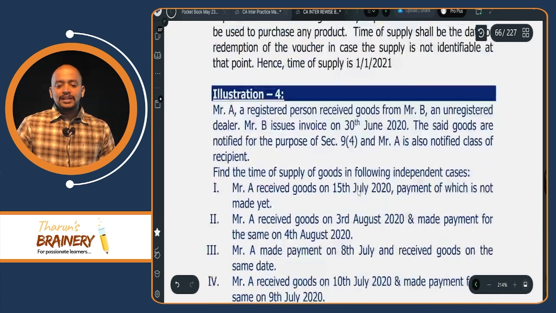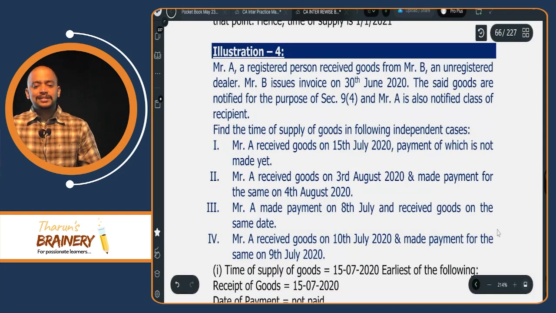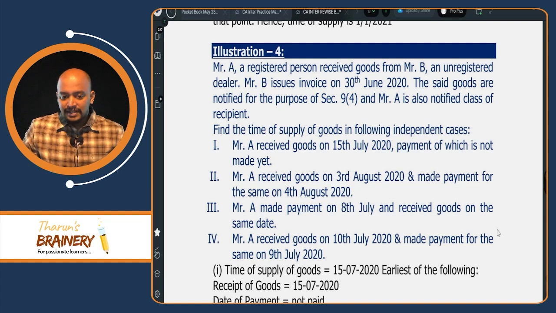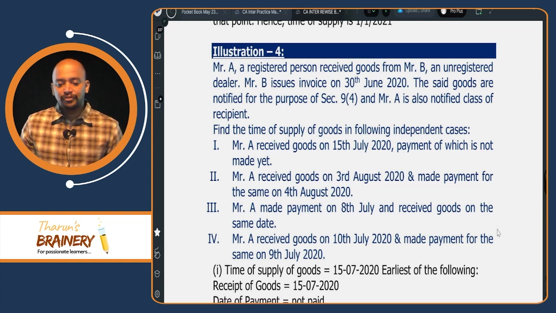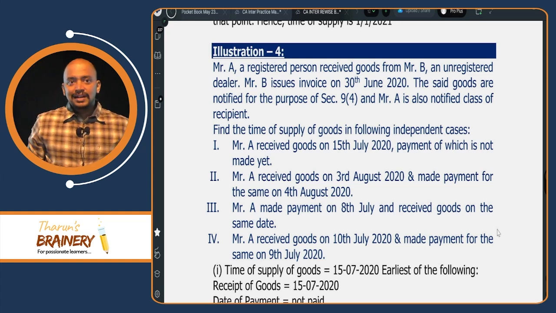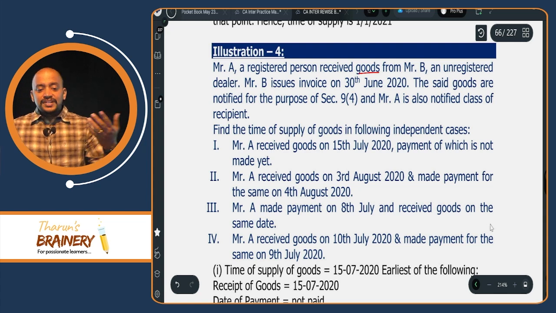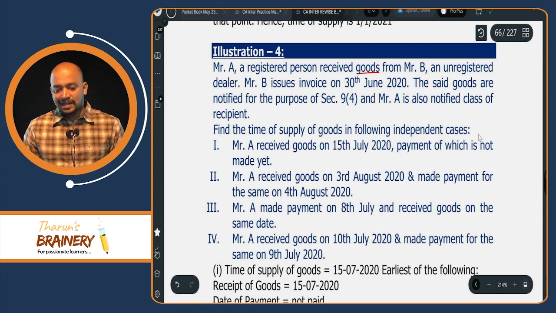Then next, illustration 4. Mr. A, a registered person, received goods from Mr. B, an unregistered dealer. Mr. B issues invoice on 30th June 2020. The said goods are notified for the purpose of section 9 subsection 4. So which means goods covered under RCM. Goods covered under RCM, what is the provision? Date of receipt of goods. So here find the time of supply in the following independent cases.